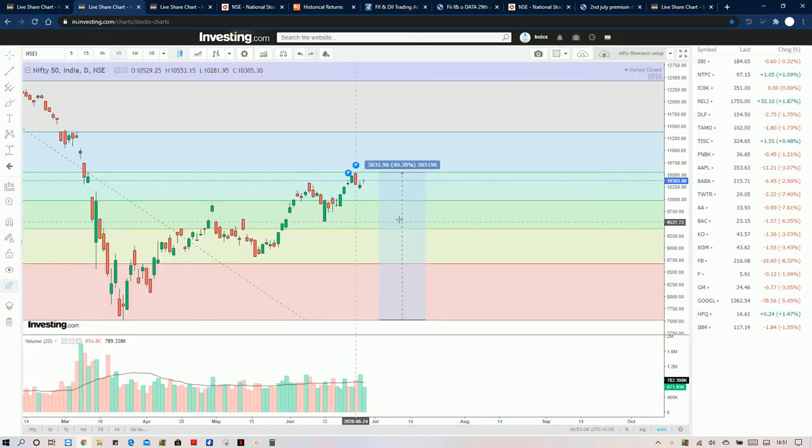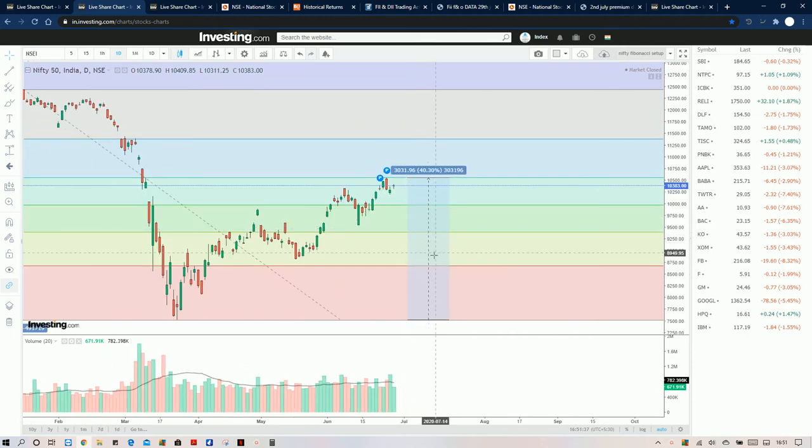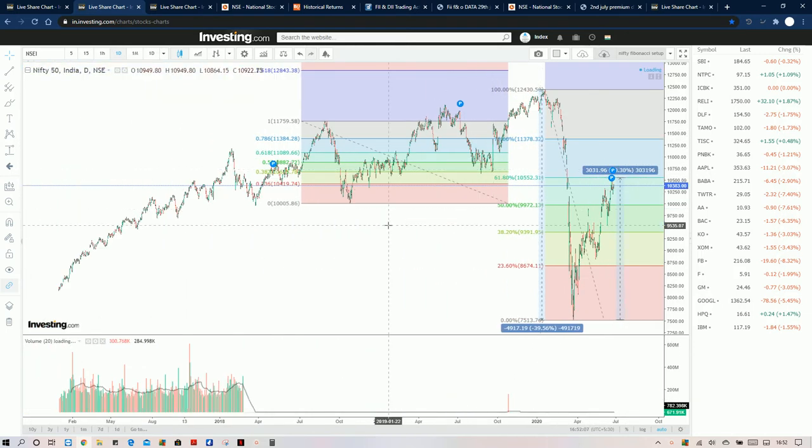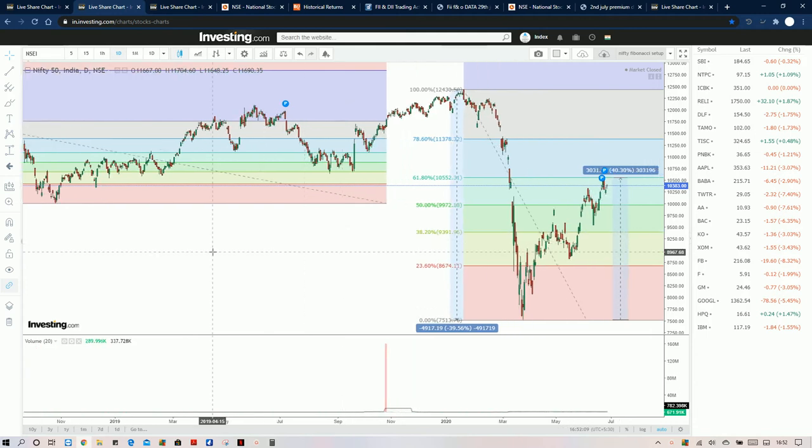In the Fibonacci also it is looking like that. 61.8% is the retracement level for the Nifty. Whenever the Nifty falls down to 0%, from there it retraces to 61.8%. Usually it will take up to 50%, but beyond that 61.8% is okay. But if it goes above 61.8%, then definitely the uptrend will continue. So I have backtested it. I will show that also.